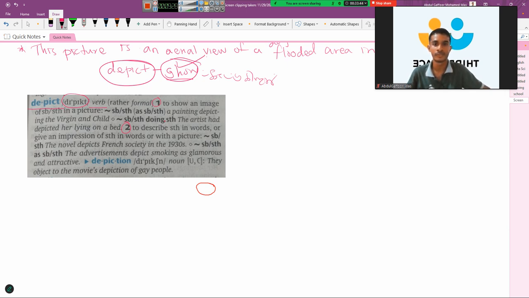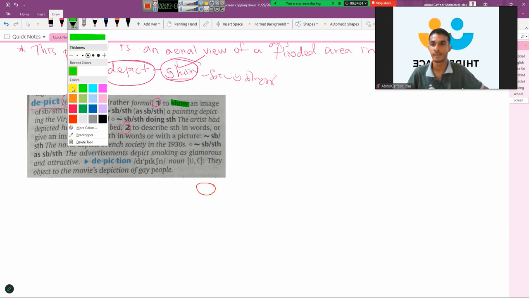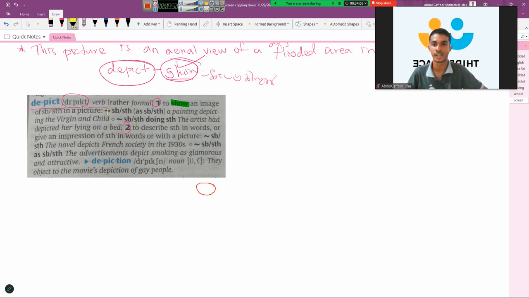Let's look at the first meaning: to show an image of somebody or something in a picture. Here, if you want to highlight, you can just highlight show. This is just a synonym. This is the description of this word, and here in italics you can see how this word can be used in a sentence: a painting depicting the virgin and child.